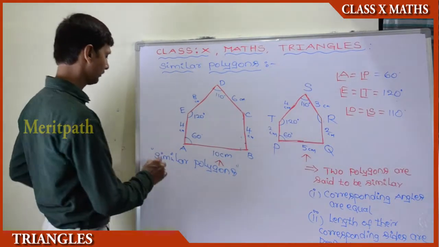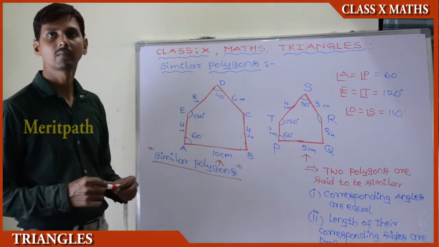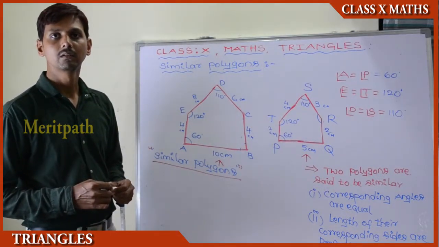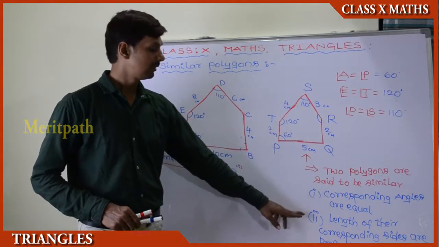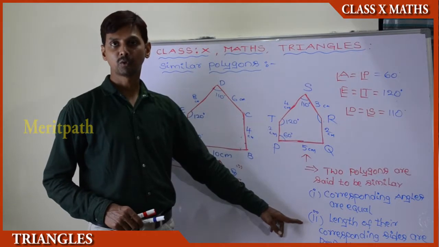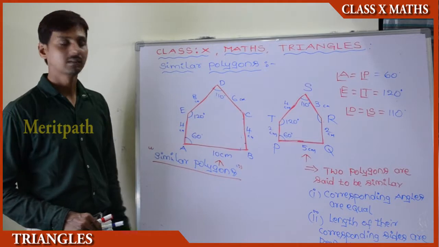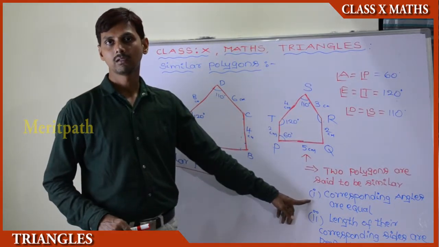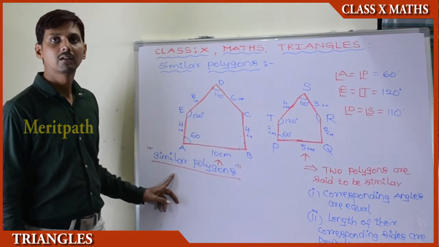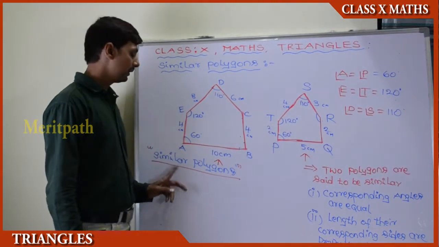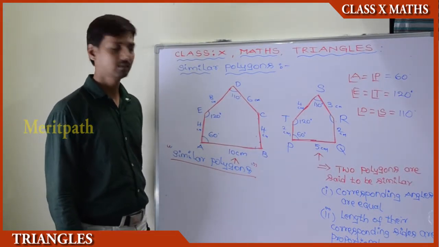Then the length of their corresponding sides should be proportional, and also the corresponding angles are equal. Then only those polygons are said to be similar polygons, geometrical figures which are having more than 3 sides.